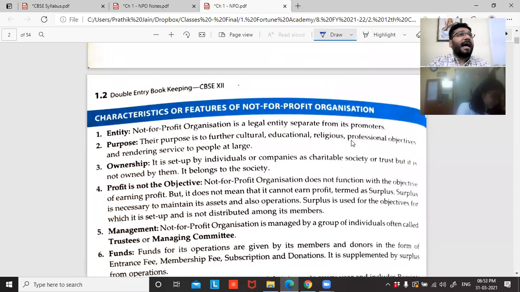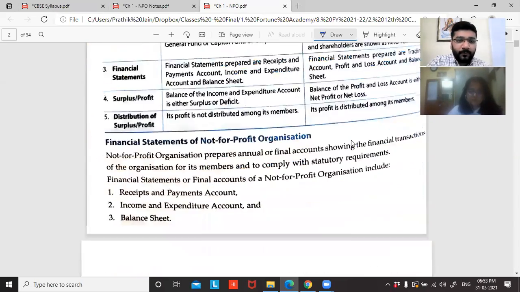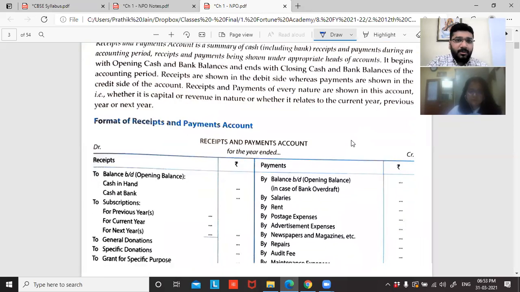Whenever I have tests, I will also include theories. Those which are not even book back questions, still I'll ask. So all the theory questions have to be at your fingertips. So let's head towards the practical question, guys.